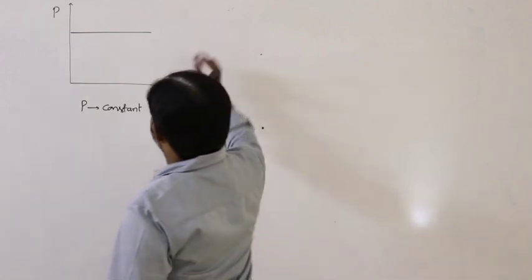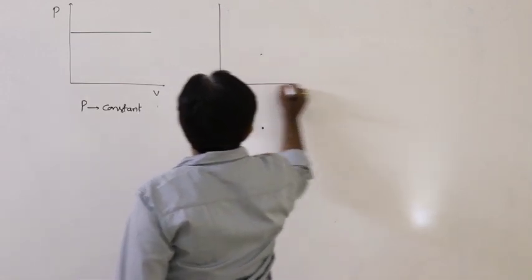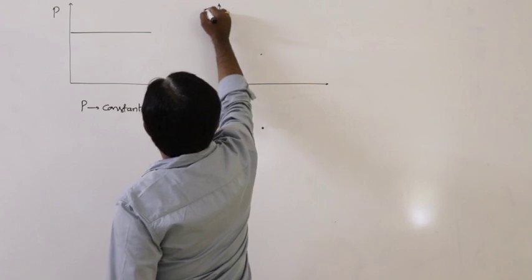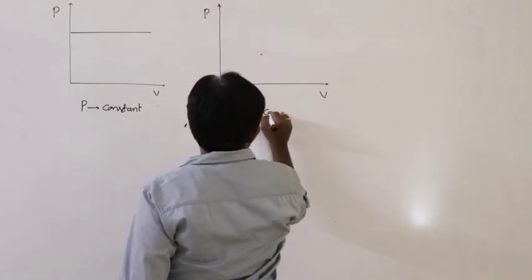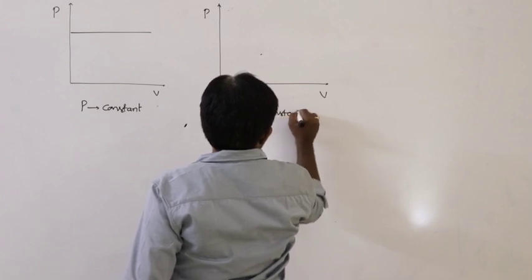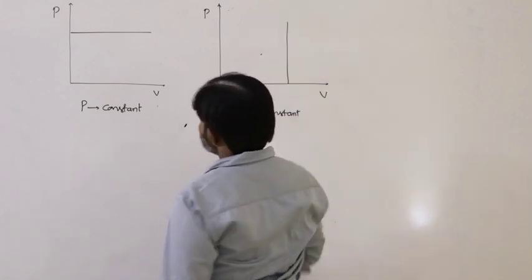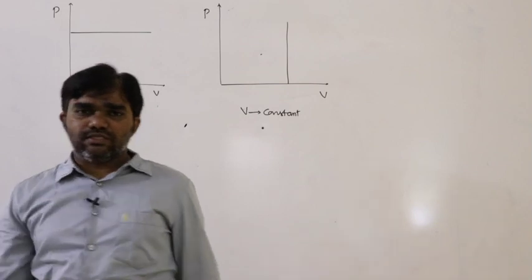So this is the isobaric process. If you consider the isochoric process, the pressure volume graph: isochoric process means volume remains constant, and the shape of the graph is a straight line parallel to the pressure axis.